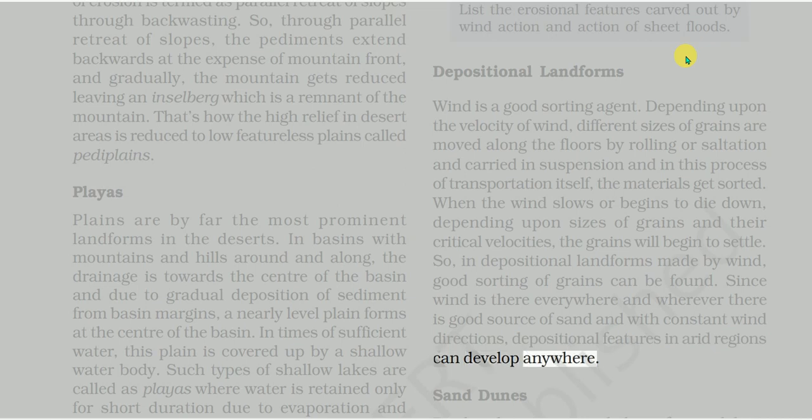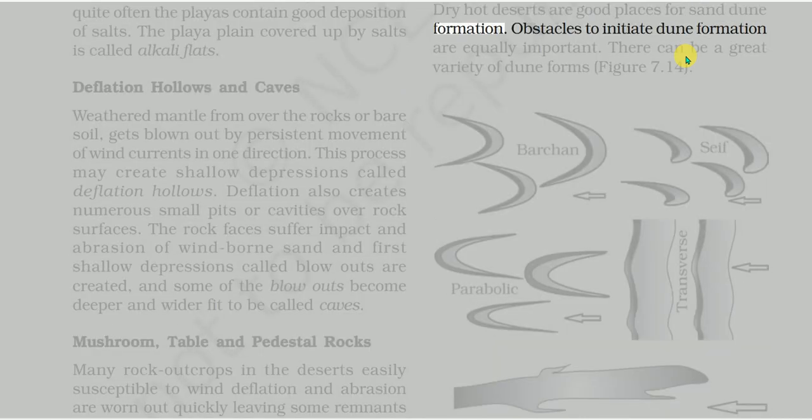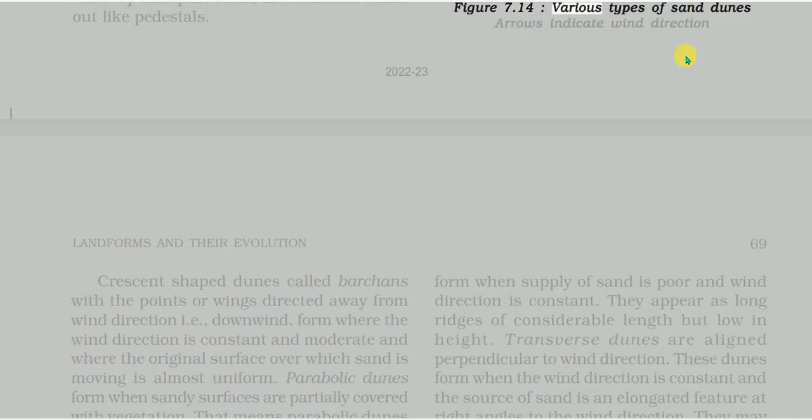Sand dunes. Dry hot deserts are good places for sand dune formation. Obstacles to initiate dune formation are equally important. There can be a great variety of dune forms. Figure 7.14. Various types of sand dunes. Arrows indicate wind direction.